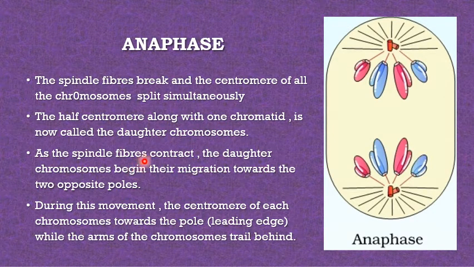As the spindle fibers contract, the daughter chromosomes begin their migration towards the two opposite poles. During this movement, the centromere of each chromosome leads towards the pole, while the arms of the chromosome trail behind. So chromosomes are moving towards the pole and the arms are lagging behind, or you can say they trail behind.